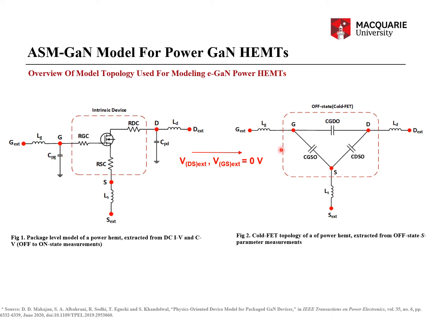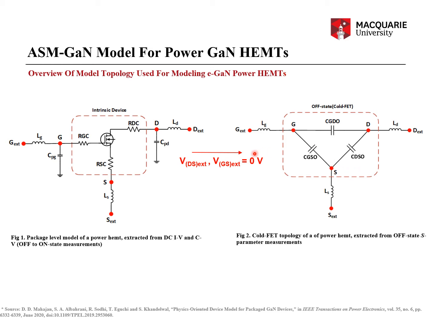So ultimately, what you have is the series inductance and series resistance for all the nodes of a power HEMT device, playing a major part in its modeling. And so, coming back to the cold FET topology, what I found out is that in addition to the package inductances, you have CGDO, CGSO, and CDSO as the only model elements that are being added by the compact model.